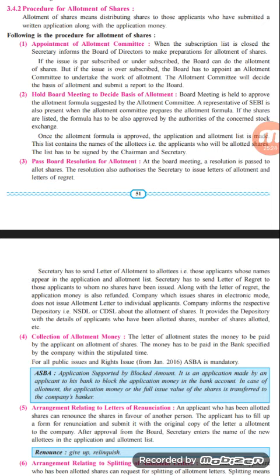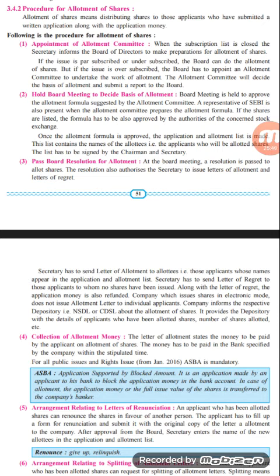So accordingly the board of directors will form a committee constituting some members among the board of directors. They will take the decision related to the allotment of shares. The allotment committee will decide on the basis of allotment of shares and submit the report to the board of directors. So there can be a pro rata basis, and accordingly the board of directors will suggest and the shares will be allotted to such investors.